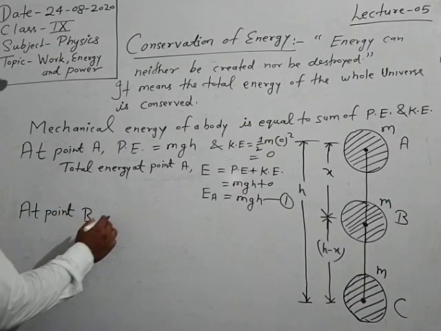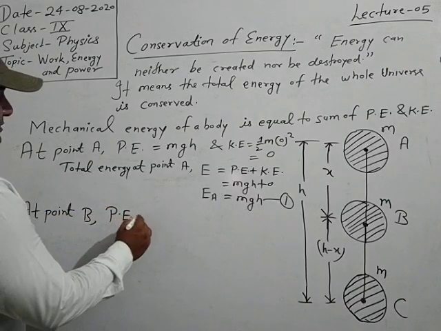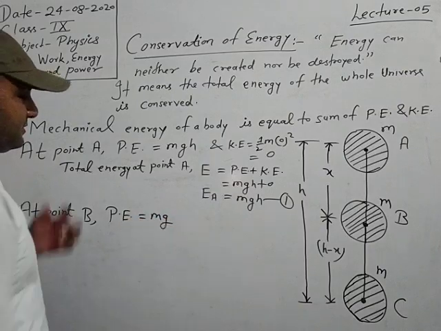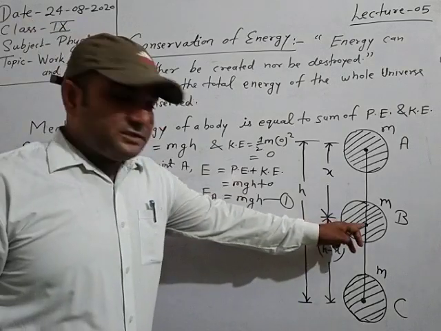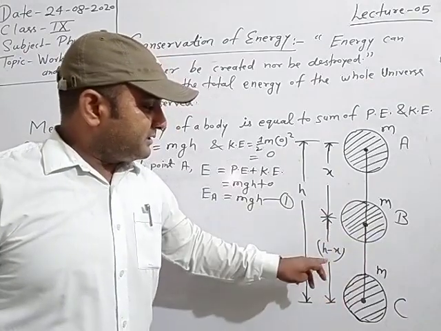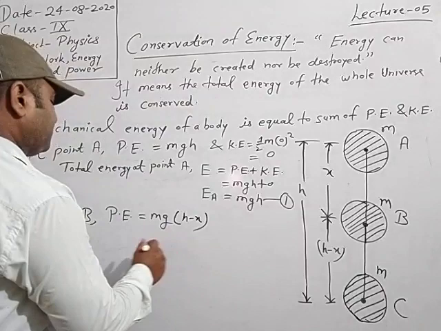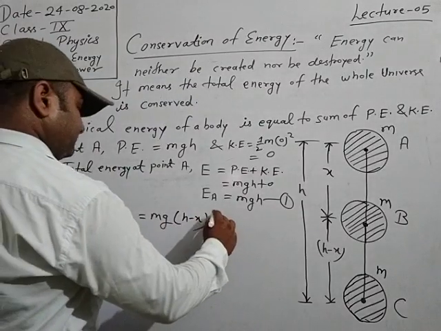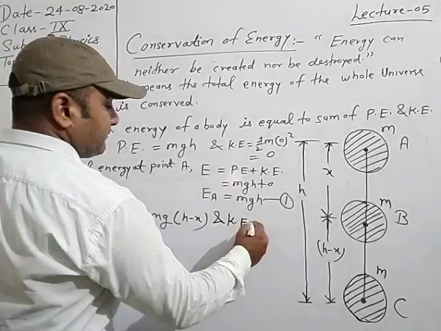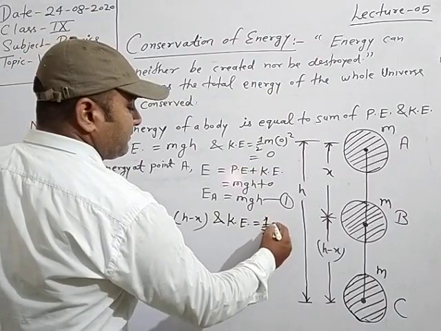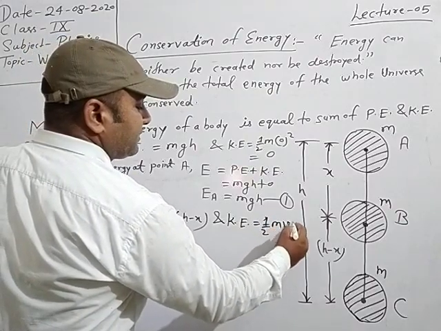At point B, potential energy is equal to mg times the height of position B from ground level, that is h minus x, and kinetic energy is equal to half mv square.